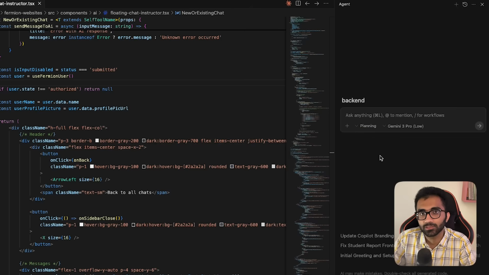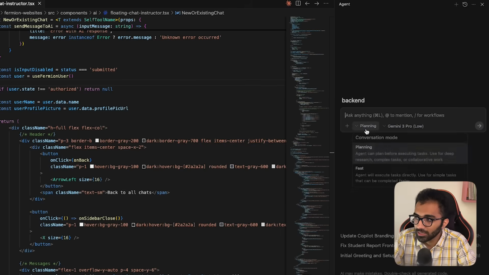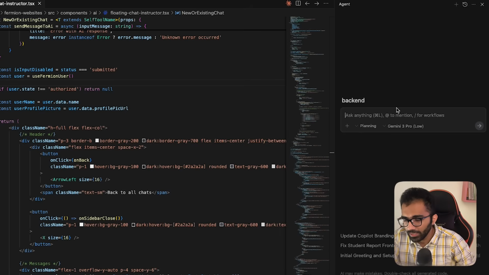The model still has access to the file system. It can still start making changes. Most of these models now are smart enough, like Claude and Gemini 3 Pro, that they won't do that. They will follow my instructions. But still, it would be nice to have that, where the model just does not have the ability to edit files at all, like Claude Code does. So that is my final feedback.